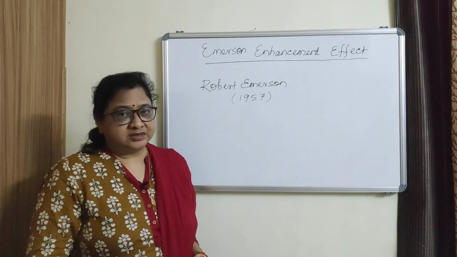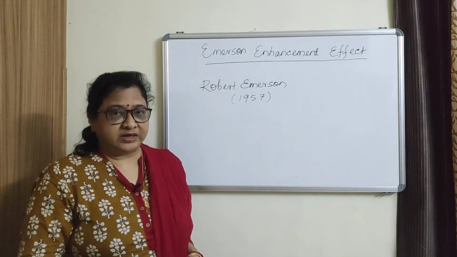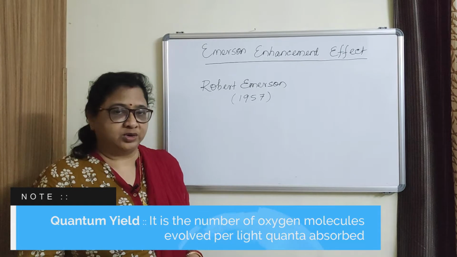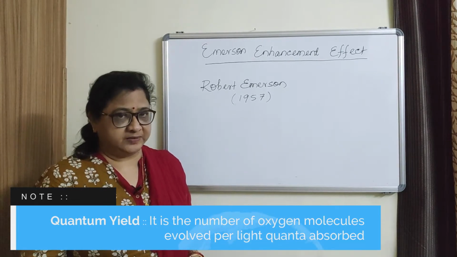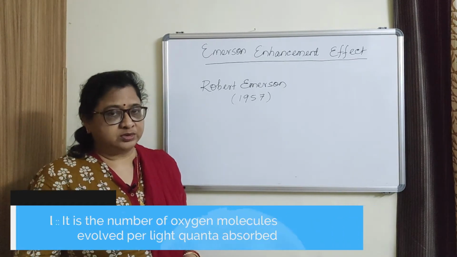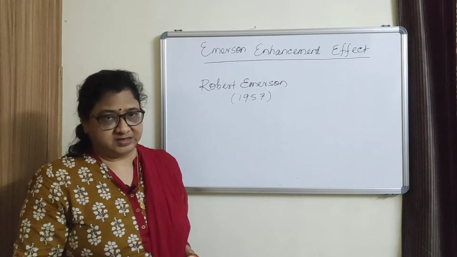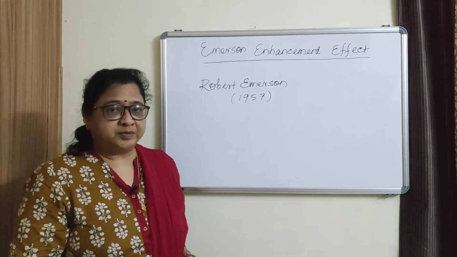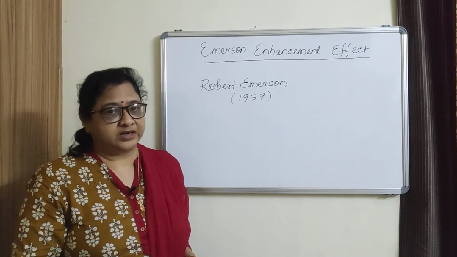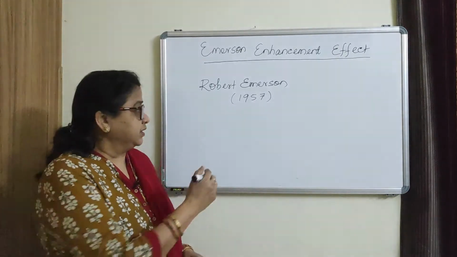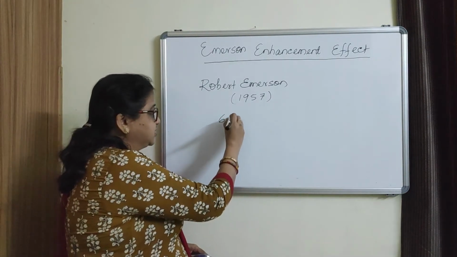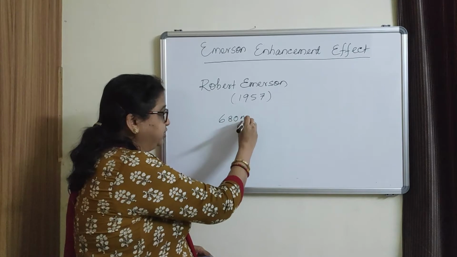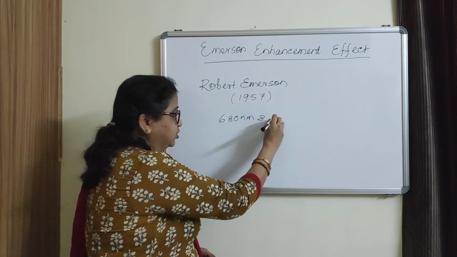They measured the photosynthetic yield or quantum yield at different wavelengths of visible light and found that towards the far red region there is a sharp decrease of quantum yield at about 680 nanometer and more.